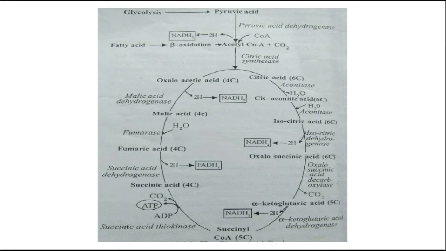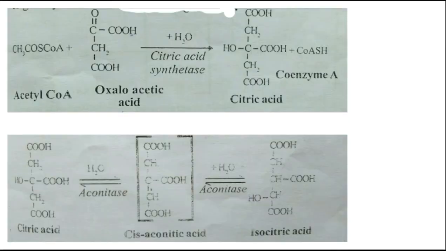You have seen in the first reaction, acetyl coenzyme A and oxaloacetic acid react with water to yield the 6 carbon citric acid and coenzyme A. That is the first reaction of this cycle, the aldol condensation and hydrolysis. Next is the second reaction.